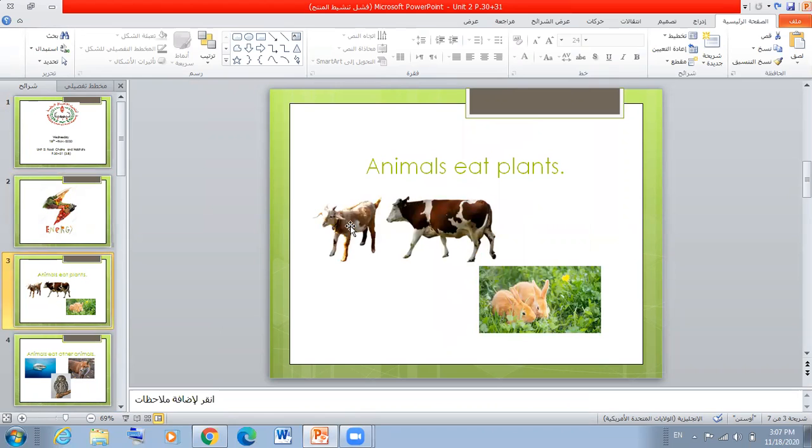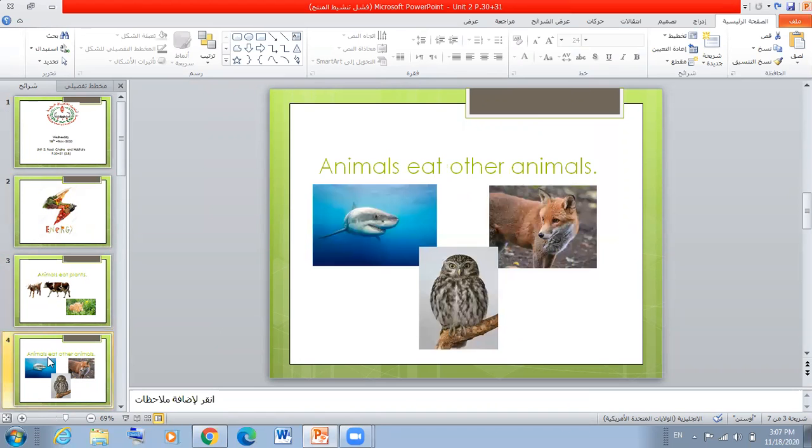For example, we have a goat, a cow, rabbits. And we have so many examples. We have, for example, sheep, giraffe. All of these are examples of animals that eat plants. And we have animals that eat other animals. For example, we have a shark, a fox, an owl. All of these animals eat other animals.